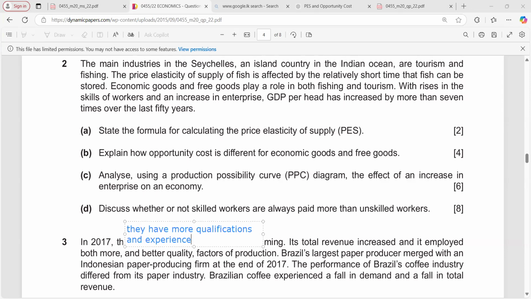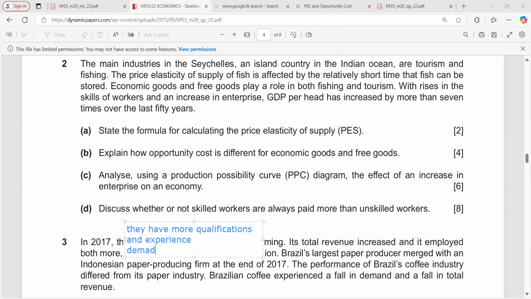And since not many people have these skills, the supply of skilled workers is lower, especially because training takes time. At the same time, demand for skilled workers is high. That is the second point you can say.